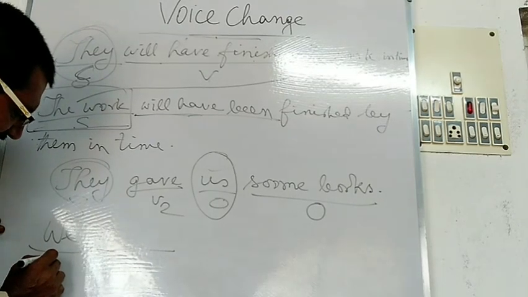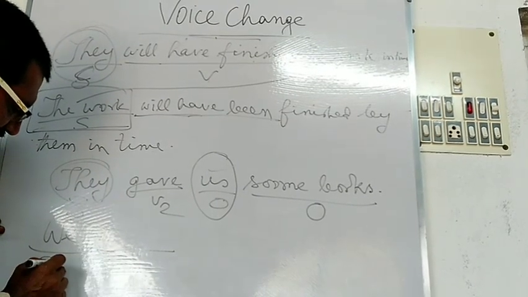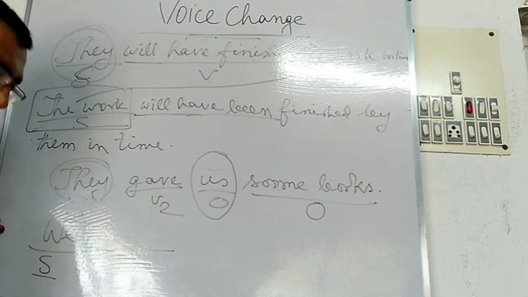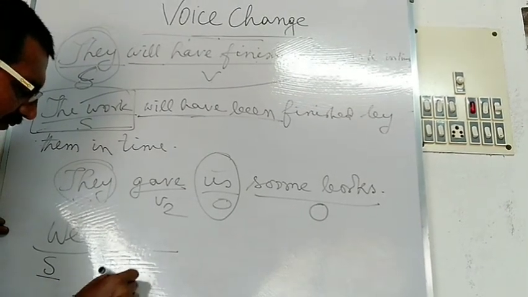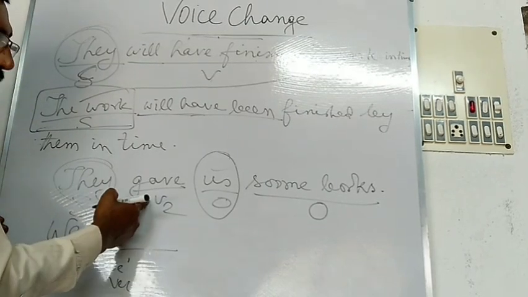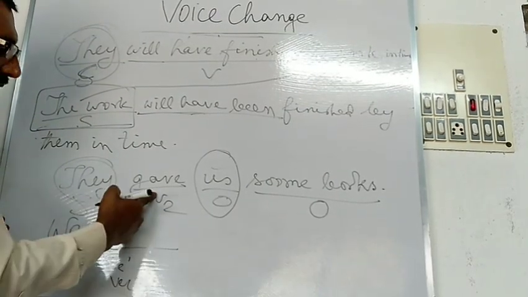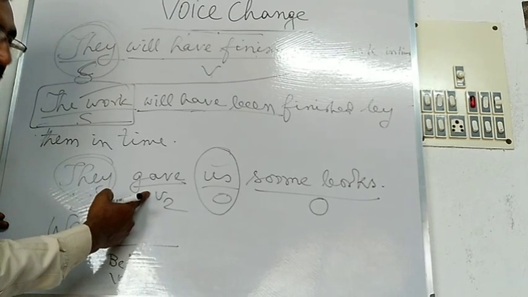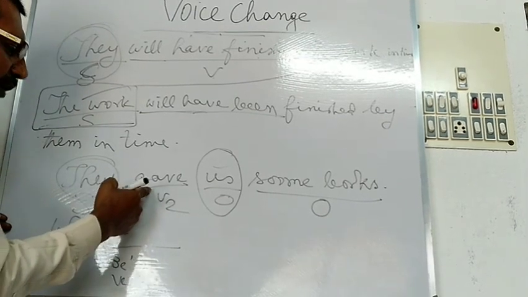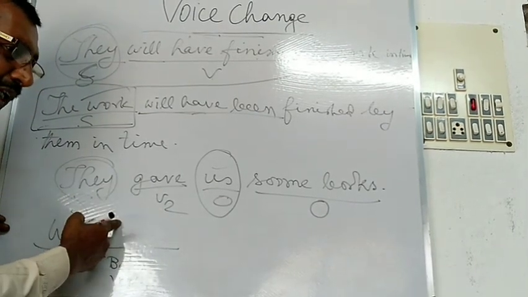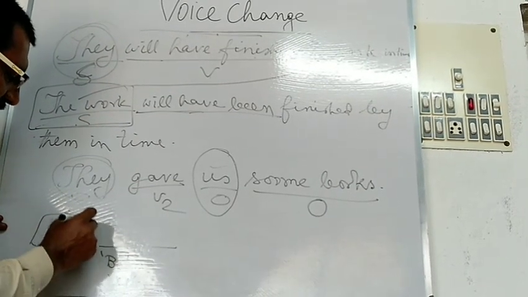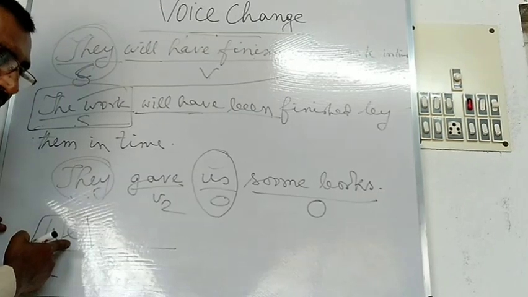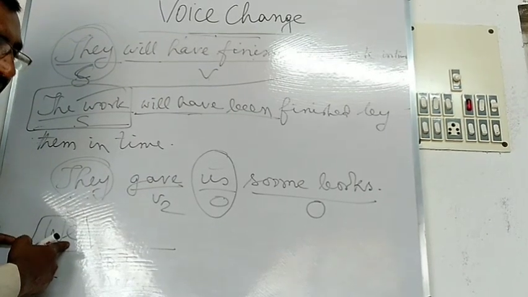So, in the passive structure, according to the formation, the subject is used first, then the verb will be used. What will be the verb here? As there is the V2 form or past indefinite form, you have to use either was or were. But you have to use the verb according to the person and number of the subject used in the passive voice.